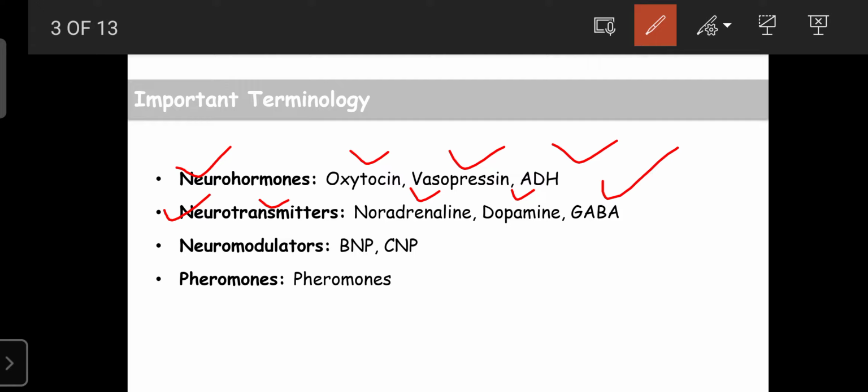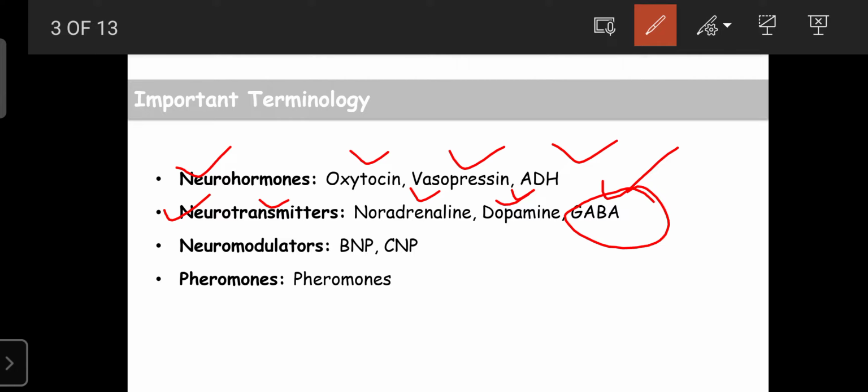Also dopamine, regarding the conscious mind, that is, the conscious functions of the muscles. That message is transported by dopamine. And GABA is another example of a neurotransmitter. GABA is involved in the regulation of sleep, or it can induce sleep.